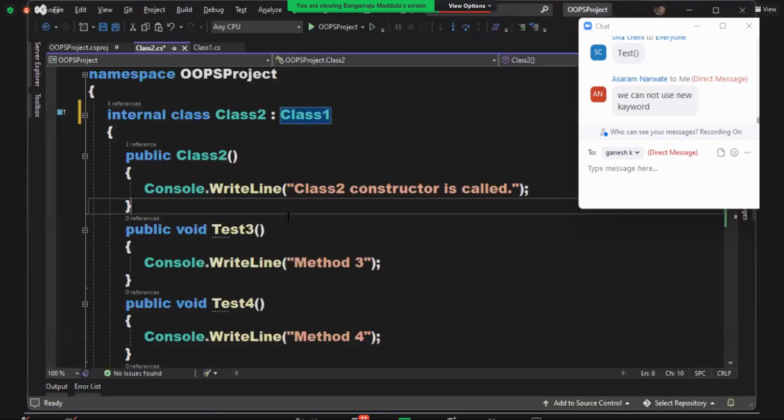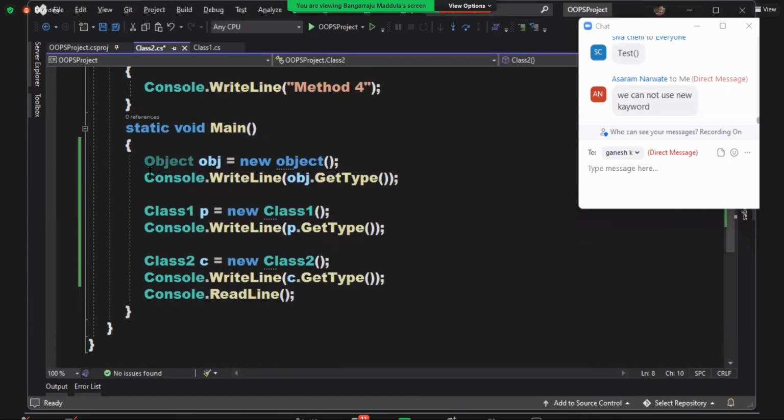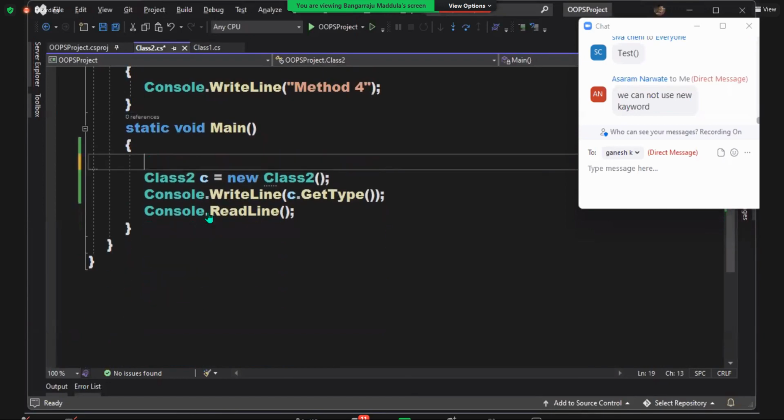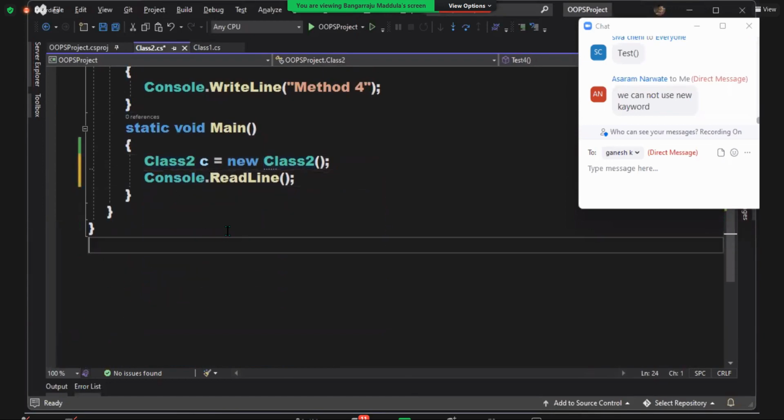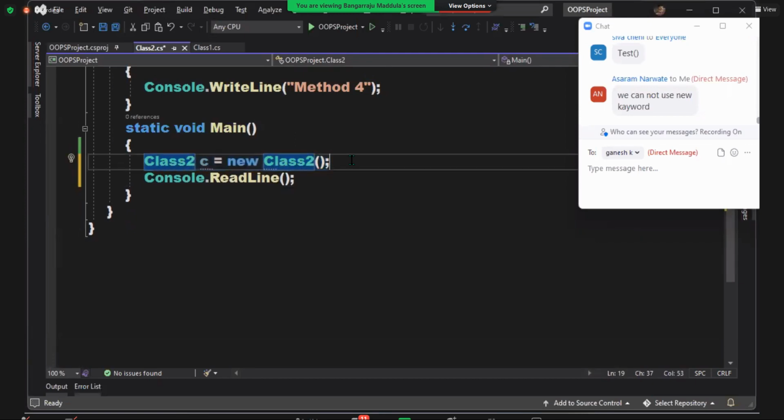The 6th rule is interrelated with your first rule, guys. Watch this. I'm creating the instance of class 2, the child class. When I create the instance, if I put a breakpoint and debug, the control first jumps to the class 2 constructor.